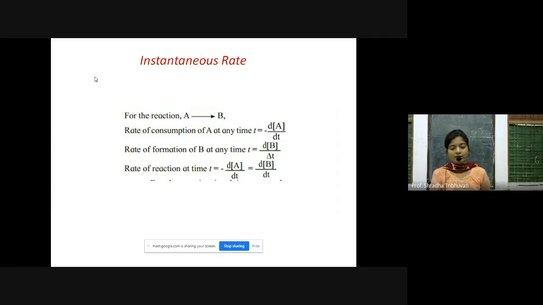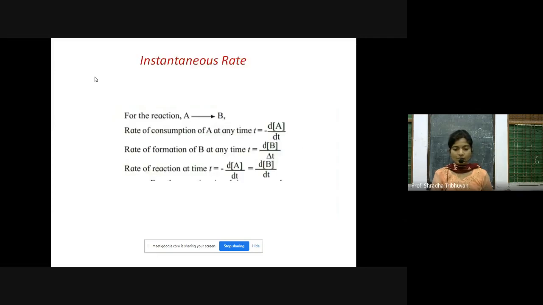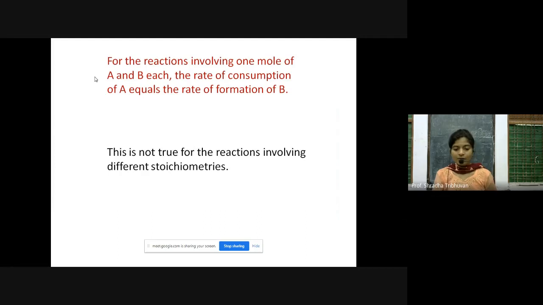The rate of reaction at time t is thus given by minus d by dt of [A], which is equal to plus d by dt of [B]. So you can say that the rate of consumption of A at time t and the rate of formation of B at time t, both the rates are equal. For reactions involving 1 mole of A and B each, the rate of consumption of A equals the rate of formation of B. So in the previous slide, both the concentrations were 1, and hence we say that the rate was equal. But this is not true for reactions involving different stoichiometries.